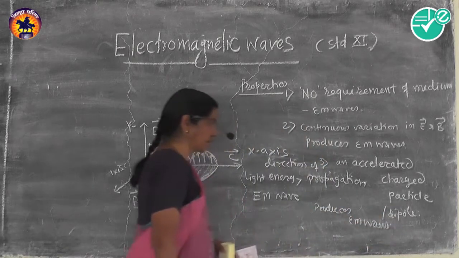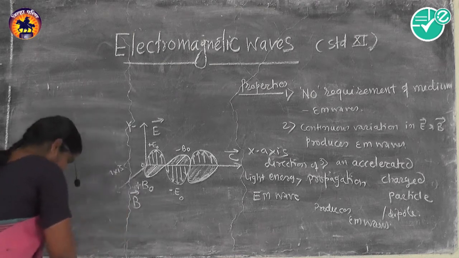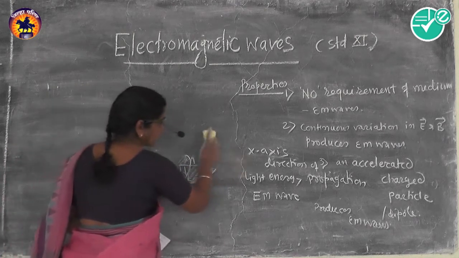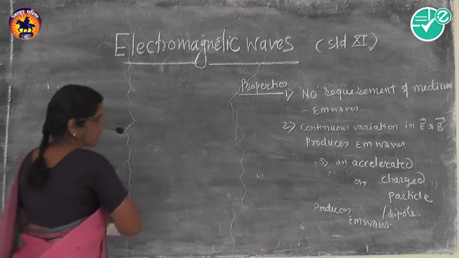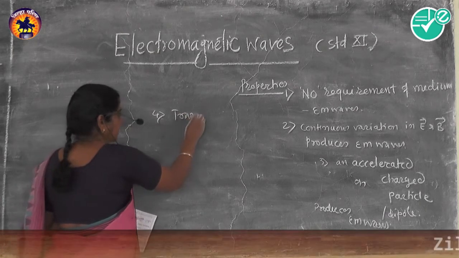This is the third property. And the next one is that they are transverse in nature. We have seen with the help of the diagram that EM waves are transverse in nature.